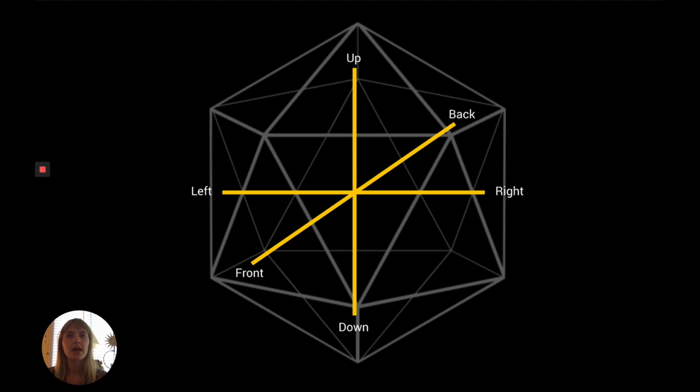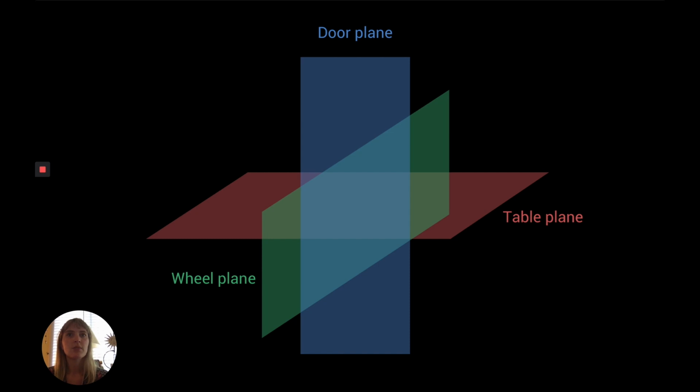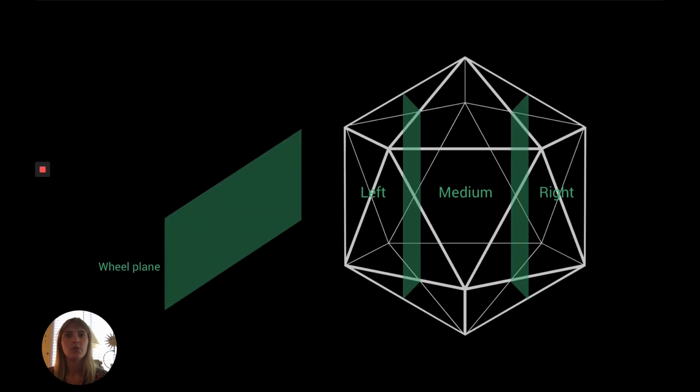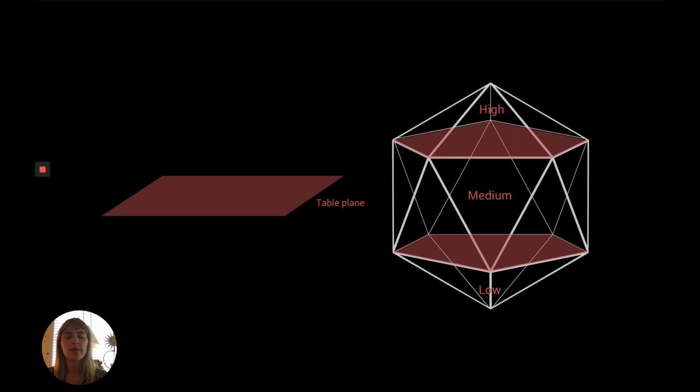We also apply the concept of Laban's cross to divide the icosahedron into various zones and sections according to the 3-dimensional planes. These dimensional planes correspond to the XY, YZ, and XZ planes and divide the icosahedron into various zones and sections. These planes include the door plane, the wheel plane, and the table plane.